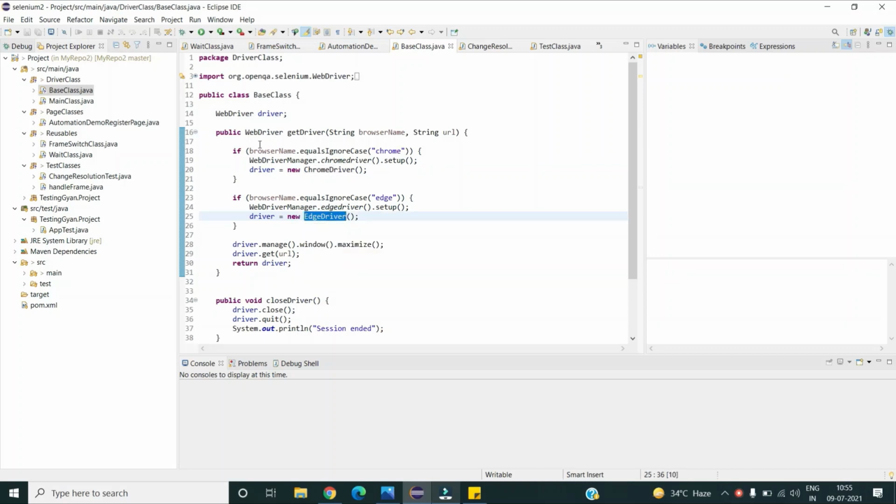So you can explain this overall statement like WebDriver is an interface and ChromeDriver is a class where we are implementing the methods defined in your WebDriver interface as per my browser, like Chrome browser or the Edge browser or Internet Explorer browser. So you can explain this example for the abstraction.